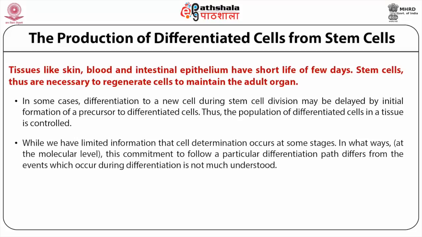While we have limited information that cell determination occurs at some stages, in what ways, particularly at the molecular level, this commitment to follow a particular differentiation path, which differs from the events that occur during differentiation, is in fact not much understood. We, however, do know that cell-cell interactions are important, but there again the cell-cell signaling involved in this process is not completely understood.